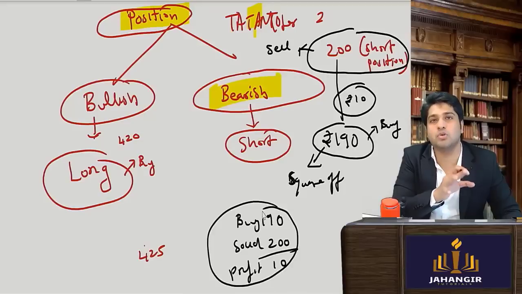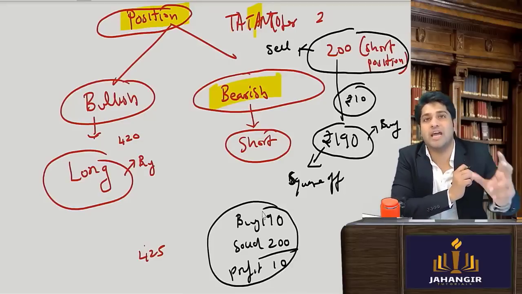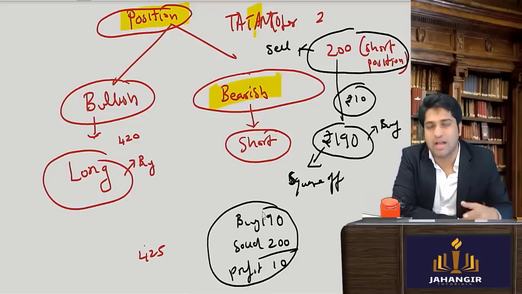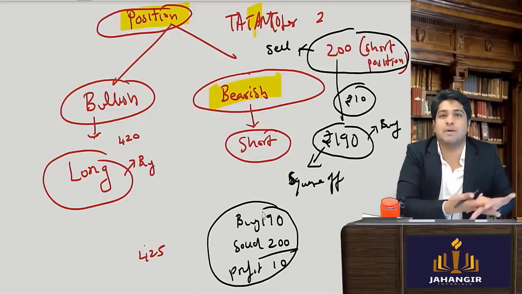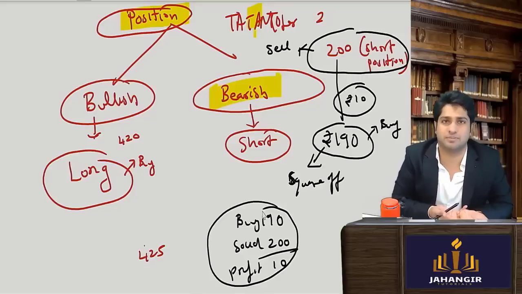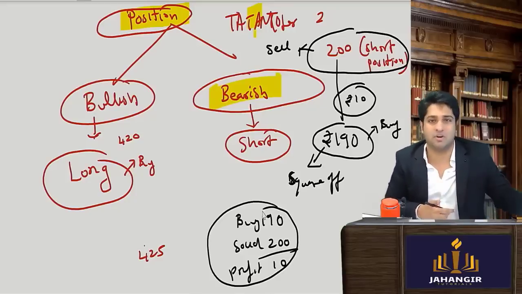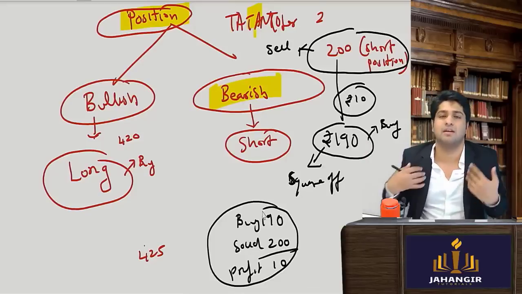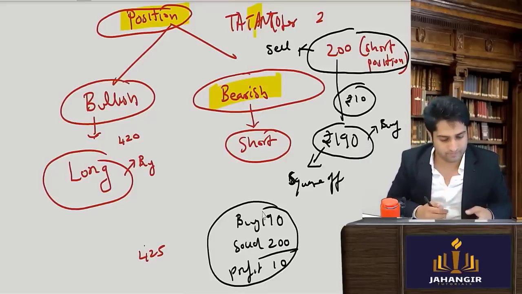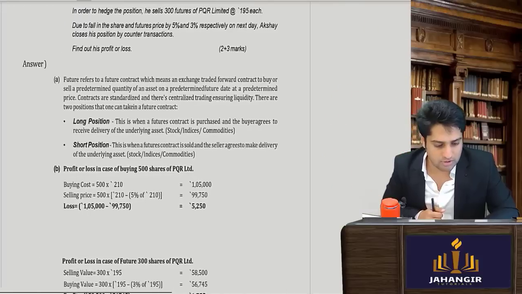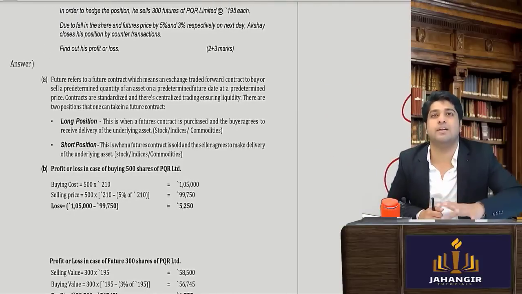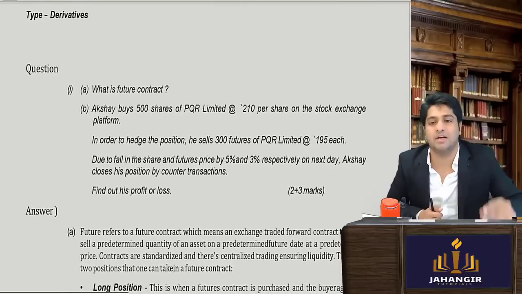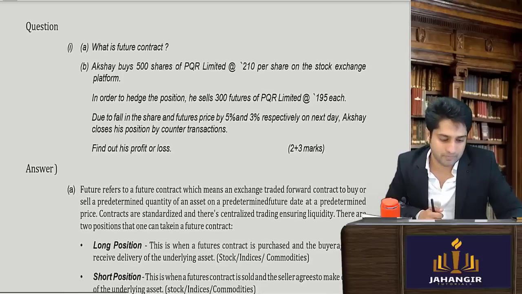It has nothing to do with a real shareholder. It is a position that people take, and it is an investment avenue, a different kind of investment avenue, just like Bitcoin is an investment avenue. This is also a different segment where analysts like to trade. Clear? So now that I have explained what is bullish, bearish, and a brief idea, let's get into the real deal, direct sums.